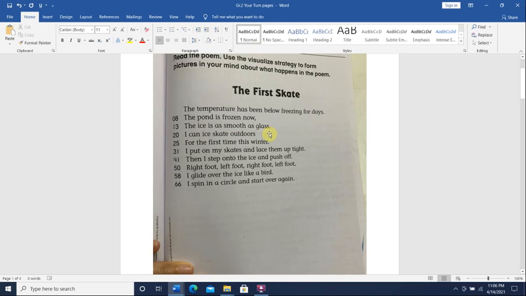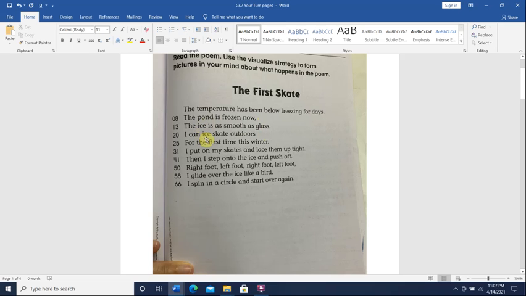Okay, as you guys know, this is a simile. In a free verse poem, sometimes the poet uses a simile. Why? He or she uses a simile to compare two different things. What is the poet comparing the ice to? The poet is comparing the ice to glass, and the poet is saying that the ice is as smooth as glass. So the poet is comparing the ice to glass, and it means that they are both smooth.